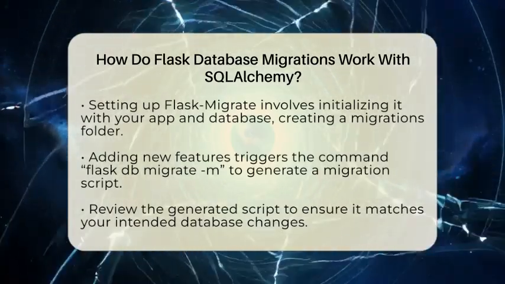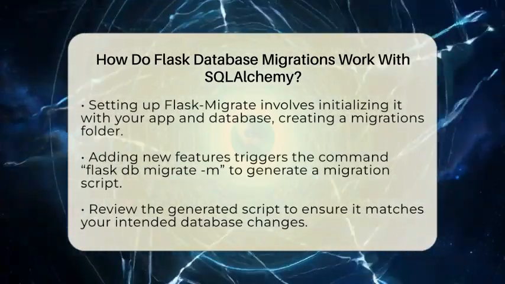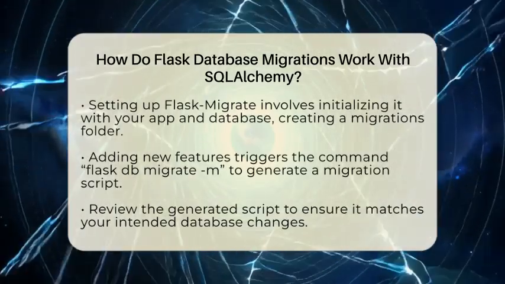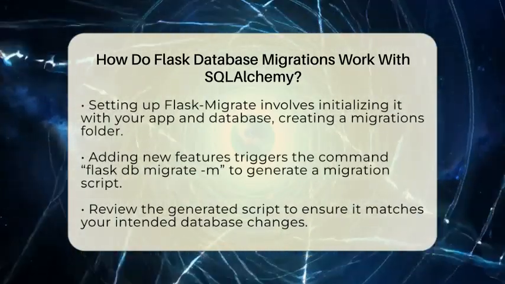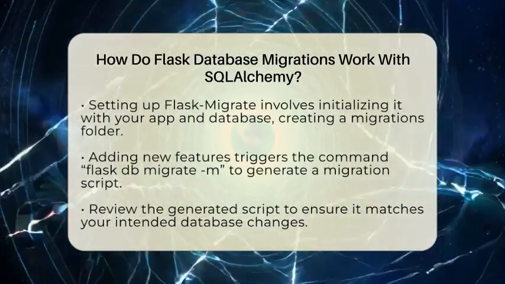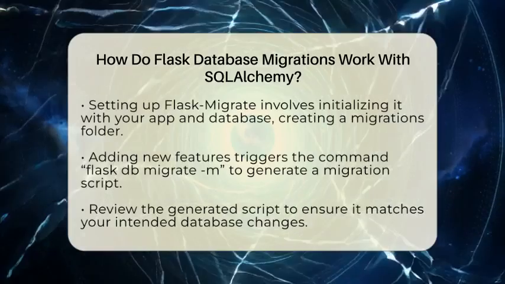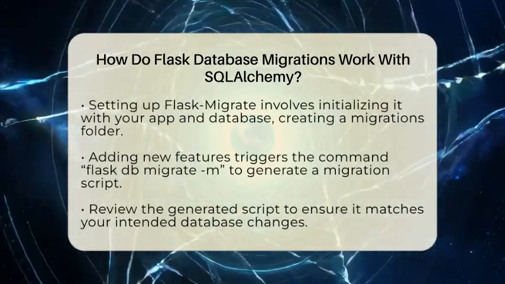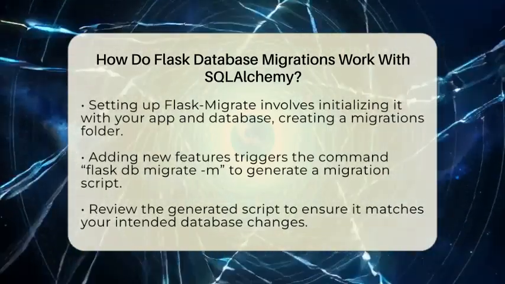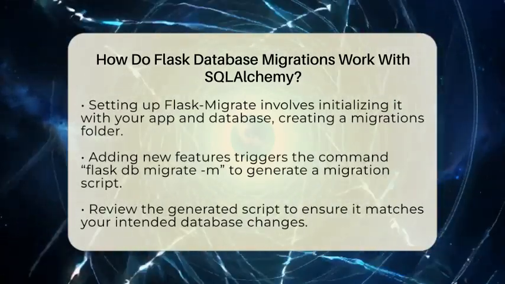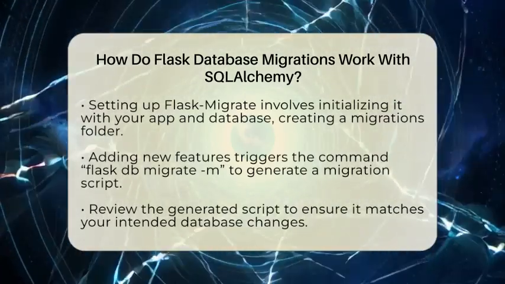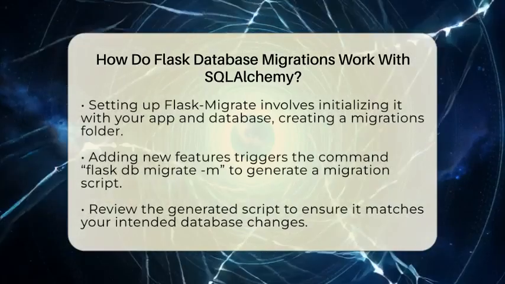To start, you install Flask-Migrate and set it up in your Flask application. This involves initializing it with your app and database object. Once set up, a folder called Migrations appears in your project. This folder stores all migration scripts and configuration files, keeping track of every change you make.